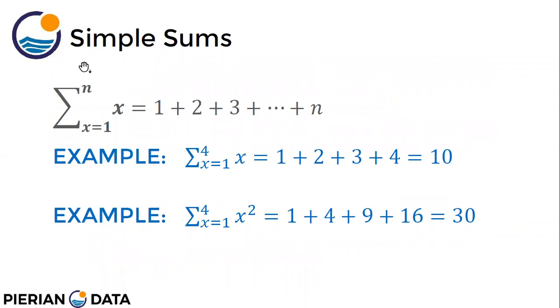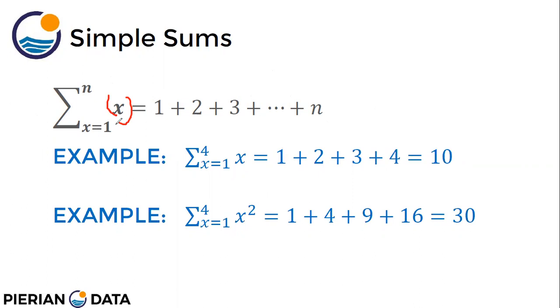Now simple sums. Suppose I want to write a sum of numbers from 1 to n. Then this is the short way of doing it. I have to take the sum of all the numbers from 1 to n. I can write them in a short form like this: summation of x, where x starts from 1 and goes up to n. So this means 1 plus 2 plus 3 plus 4. This symbol means you take the sum of this particular thing, and x changes from 1 to n, right?